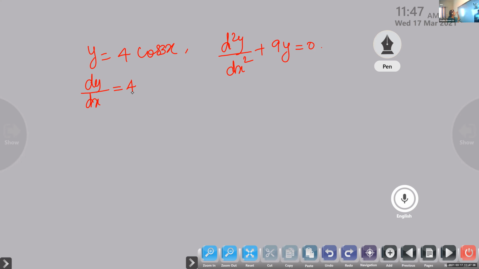So what will be the derivative of cos 3x? 4 into minus sin 3x, into the derivative of 3x. What is the derivative of x? That one you should write there. So into 3. So it is minus 12 sin 3x.